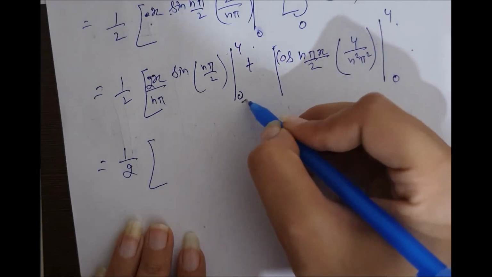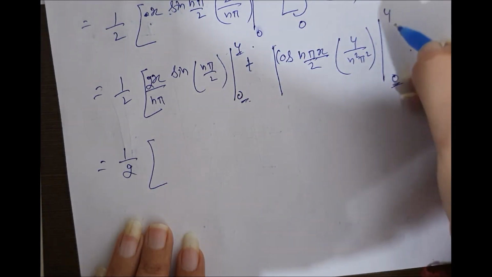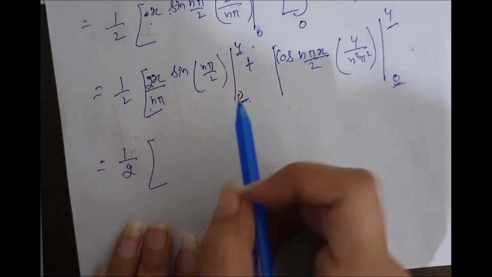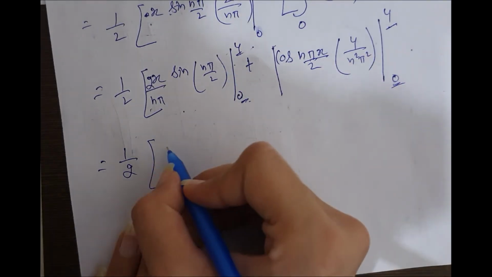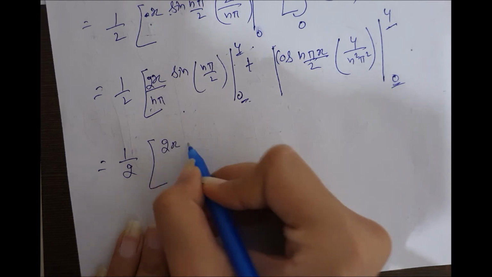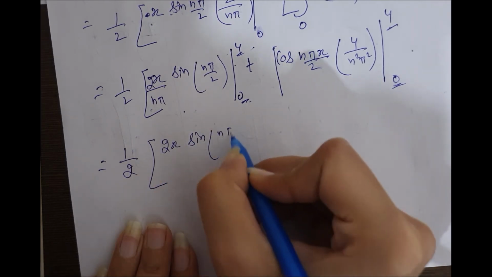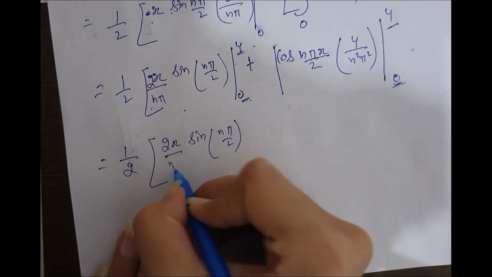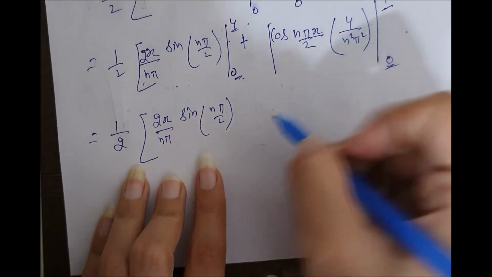Now its limit is from 0 to 4 and its limit is also from 0 to 4. No need to put limits separately. You can put them collectively.